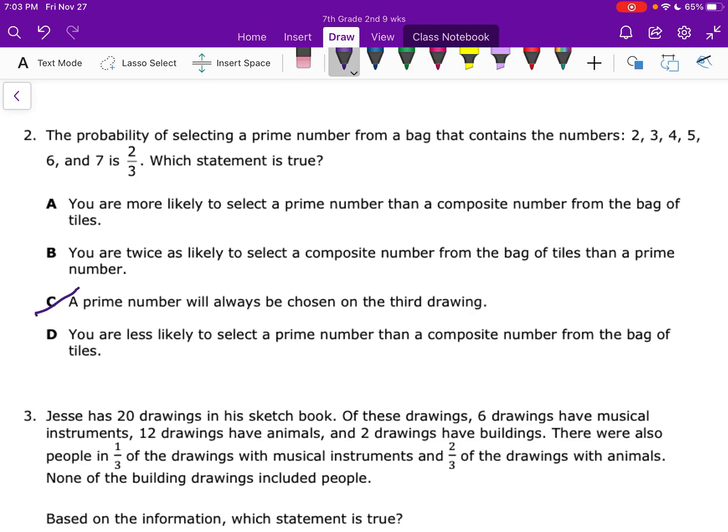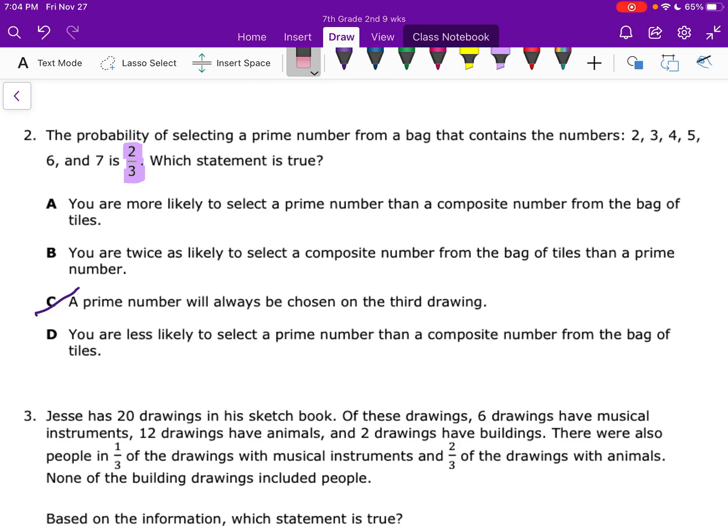A prime number is not always going to be chosen, right? Not all of the numbers in there are prime. And we know that because this right here is not 3 over 3, because 3 over 3 would mean it's certain to happen. All right, so we know that's not true. D says you are less likely to select a prime than a composite.